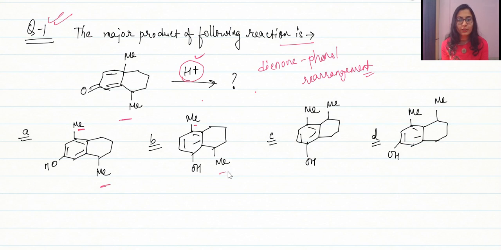Here also both the methyl are opposite. Here methyl together, no. So C and D are completely wrong, so we can just eliminate. Now we are going to focus on A and B.